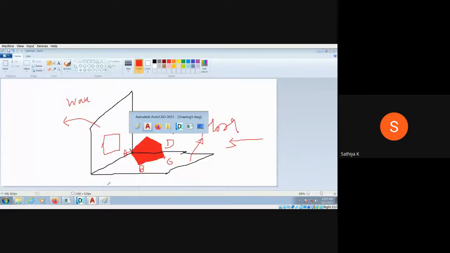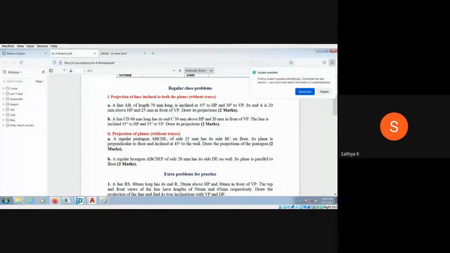Okay. So here, I just draw the pentagon using the command called polygon. What about the size of the pentagon? It is 25 mm. The side has a length of 25 mm. So I make the polygon, and the number of sides should be 5.